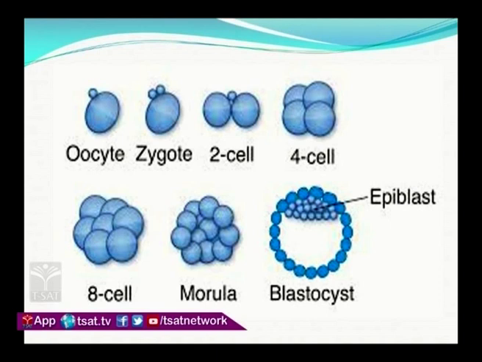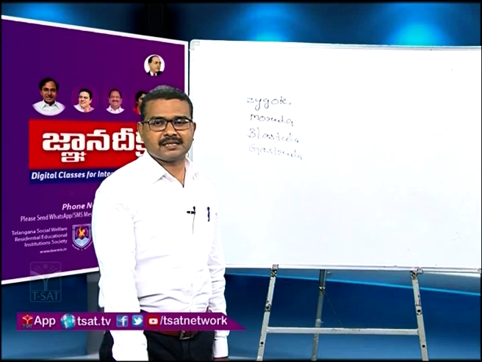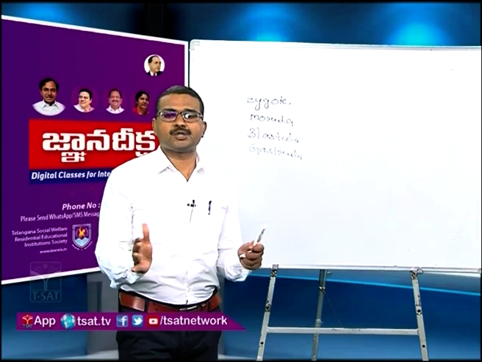Then in the morula, a 16 to 32 cell stage is visible. In this morula, the formed cells are arranged in an isolated manner. The cells are not aggregated. That's why it resembles a cellular grade of organization. After that, the morula converts into the blastula. In human development, it is called the blastocyst. In the blastula or blastocyst, before formation of the epiblast, the cells are also arranged in an isolated manner.